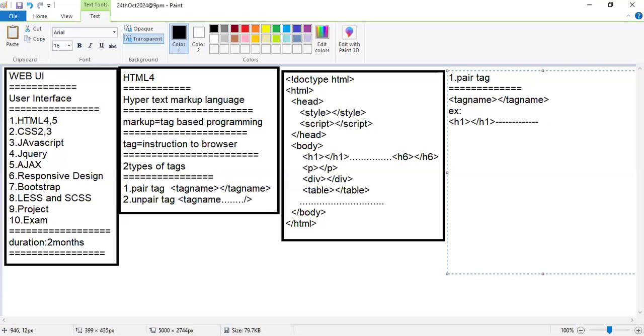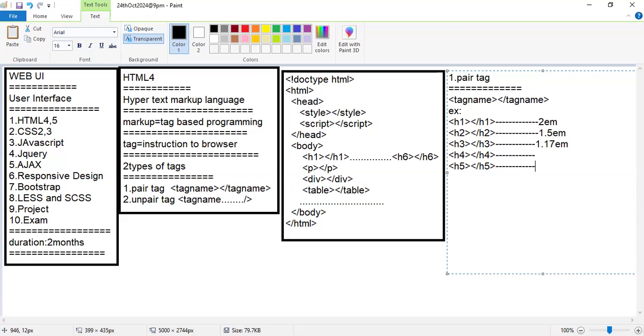H1 by default will show you 2 EM as the font size. H2 tag, if you check it, the font size will be 1.5 EM. H3 tag, the font size will be 1.17 EM. H4 tag, I see there is no font size specified for this, that is the default font size.